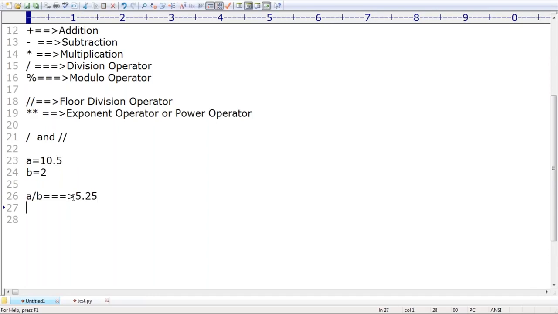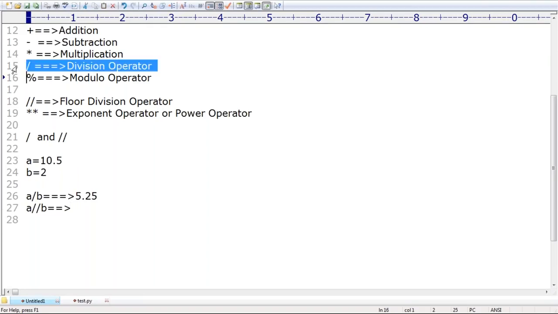5.25, A by B. But if I take A floor division B, what is the answer? Actually 5.25, right? We require to consider only the floor value. Please respond. What is the answer? Respond, each and every person. Here, don't get confused. I told very clearly. Let me repeat that point once again, and after listening, please respond.